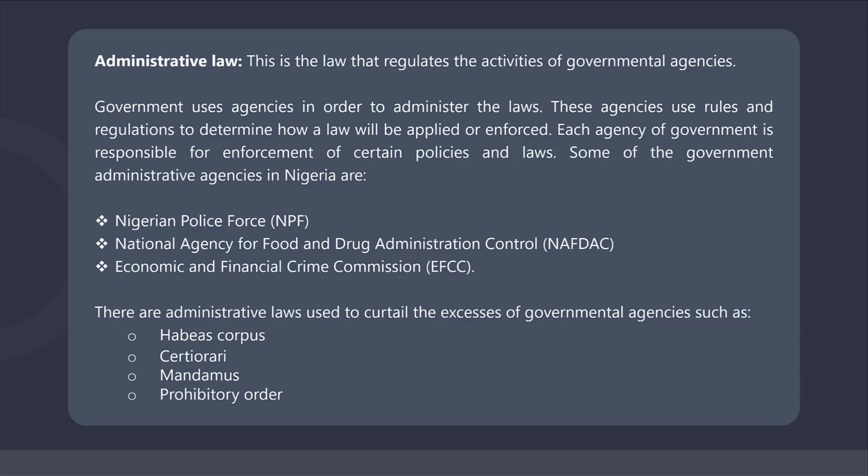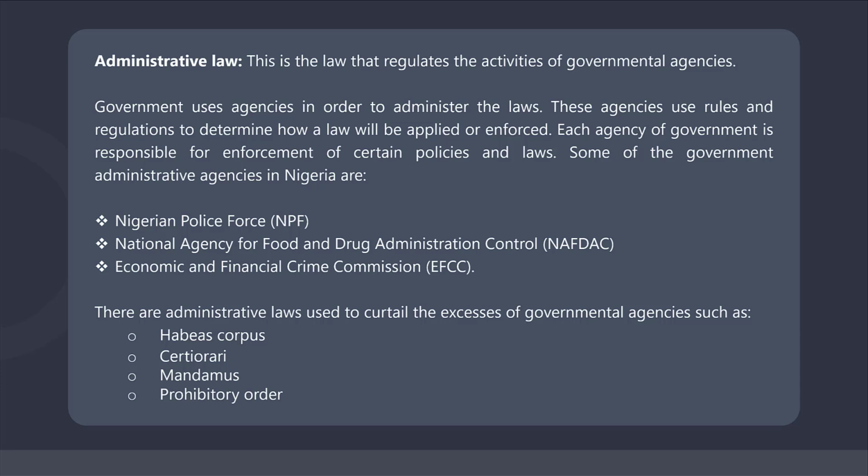EFCC is established to investigate, arrest, and prosecute for financial crimes, advanced fee fraud, and money laundering. Independent Corrupt Practices and Other Related Offences Commission, ICPC, Independent National Electoral Commission, INEC, Federal Character Commission, Federal Road Safety Corps, FRSC, and many other administrative agencies of the government in Nigeria. However, there are administrative laws used to curtail the excesses of governmental agencies such as habeas corpus, mandamus, certiorari,